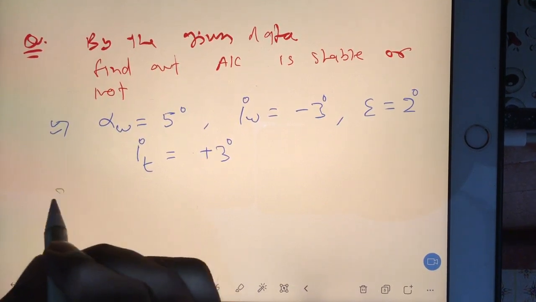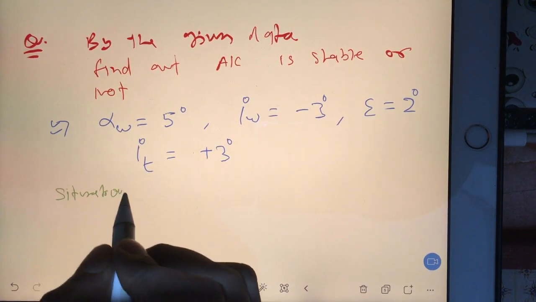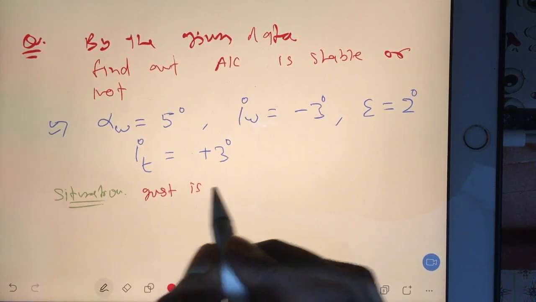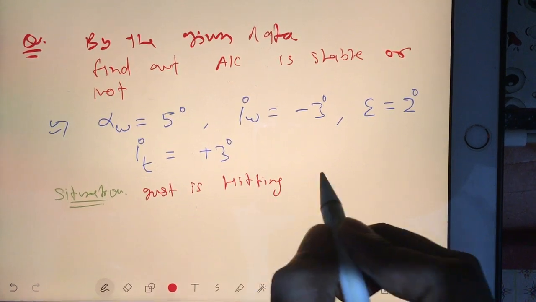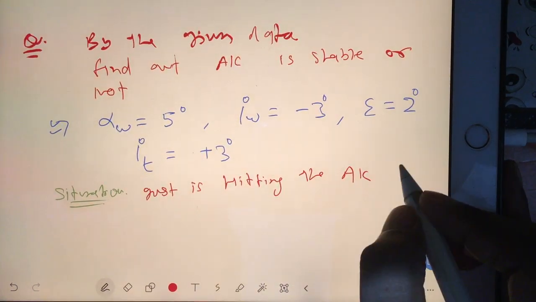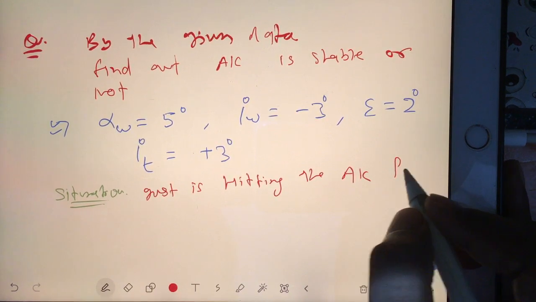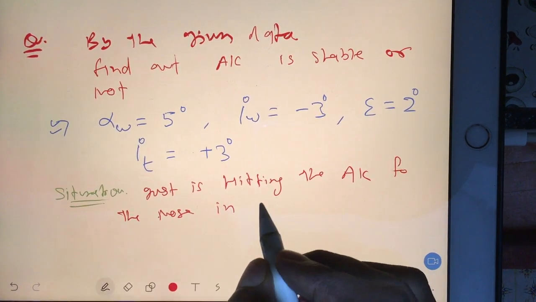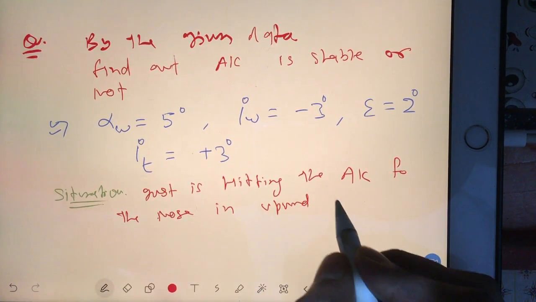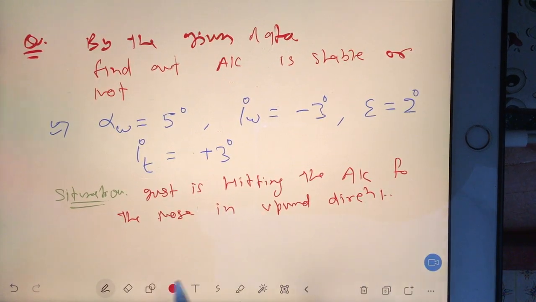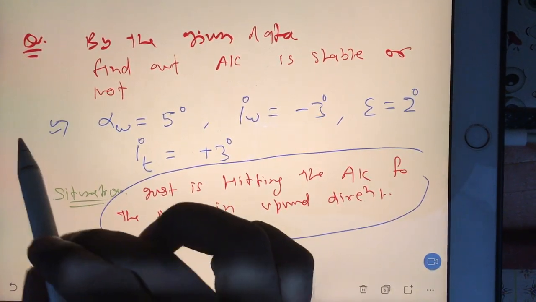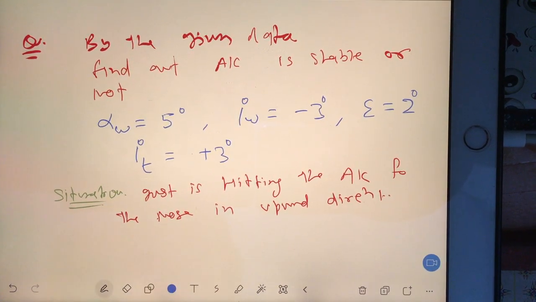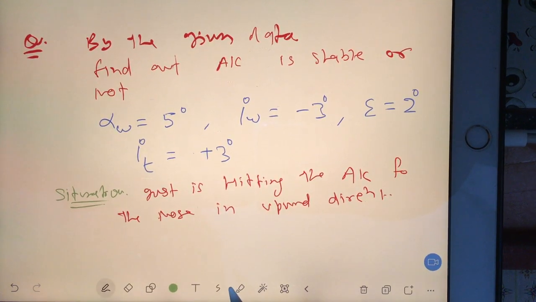situation, gust is hitting the aircraft to the nose in upward direction. So for this situation, this data they have simulated, and they want to find out your aircraft is stable or not.